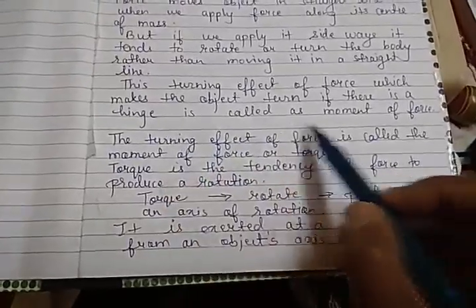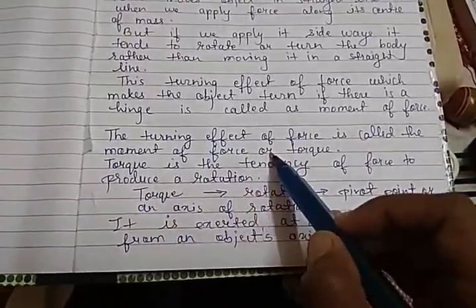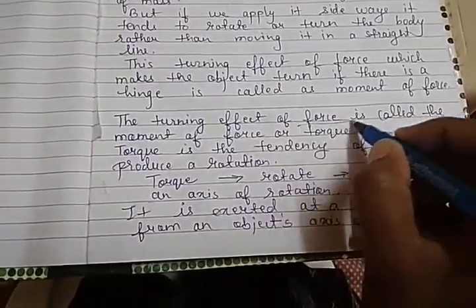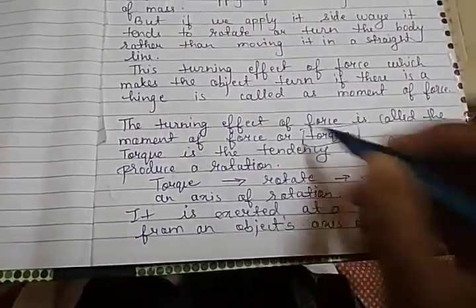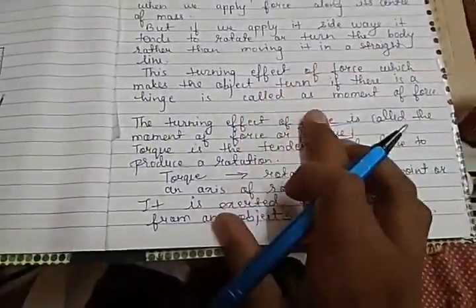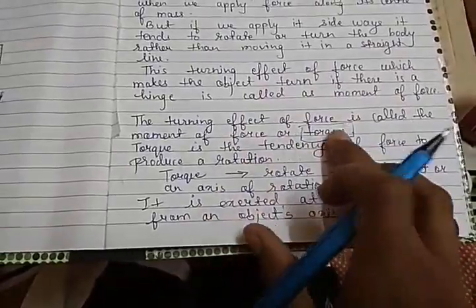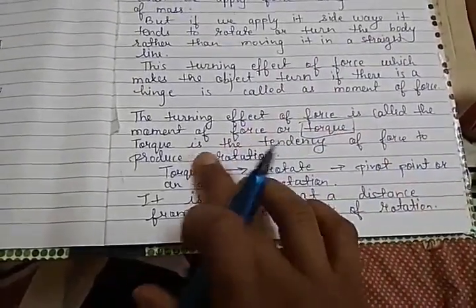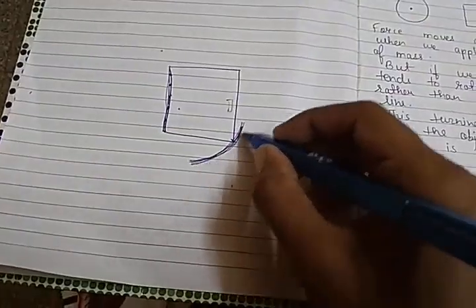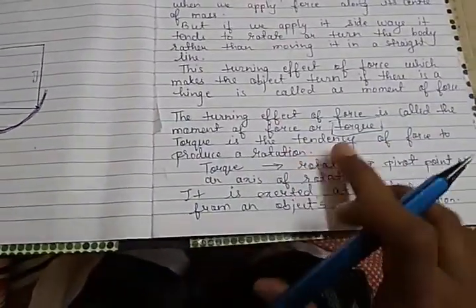The turning effect of force is called the moment of force, and the actual name in physics is torque. What is it known as? Torque. The pronunciation is torque. So turning effect of force or moment of force is known as torque. What is torque? It is the tendency of the force to produce a rotation. Rotation means, see, when we close and open the door, this rotational turning effect is known as torque. So torque has a tendency to produce a rotation.